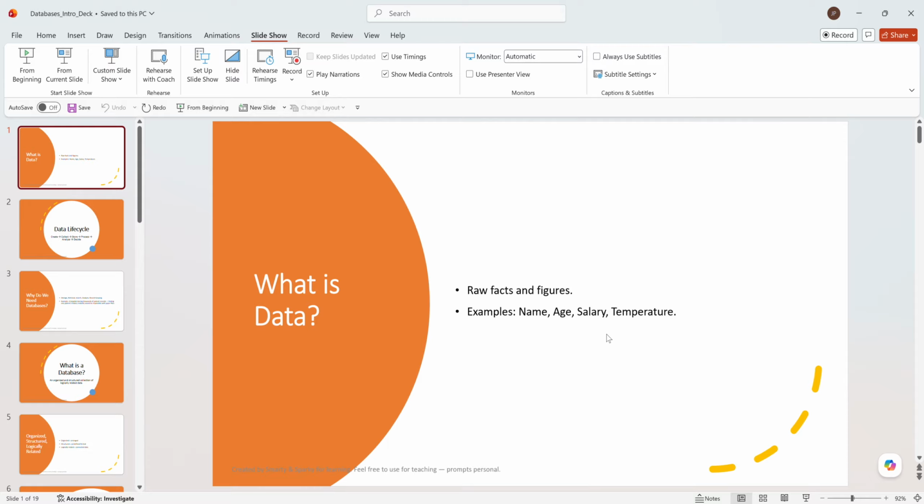Let's take another example. Say we have collected the name Jyoti, her age 35, her education master's, her job profile data analyst, and her experience about 6 years. When you put all that together, it gives you information. But if you just consider each on its own, it doesn't add any information.